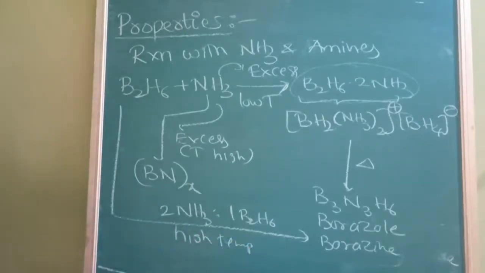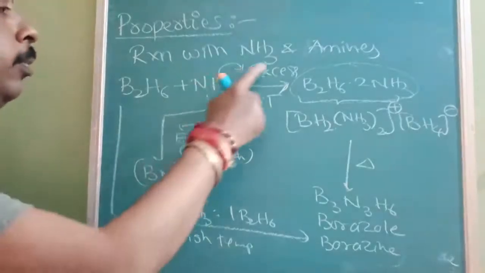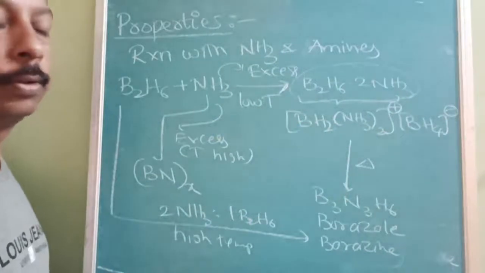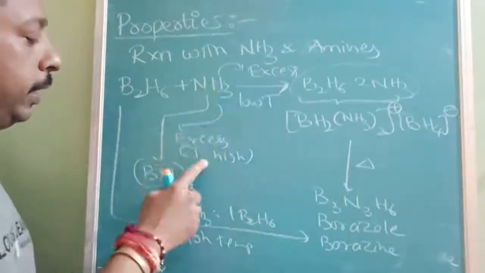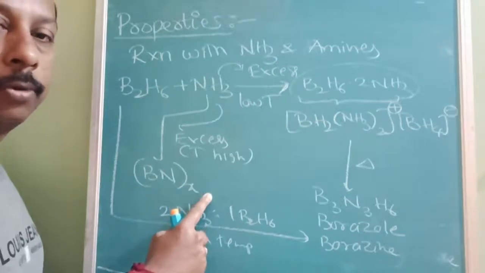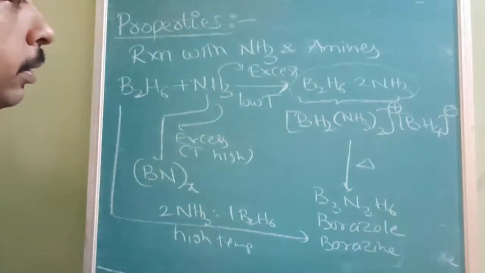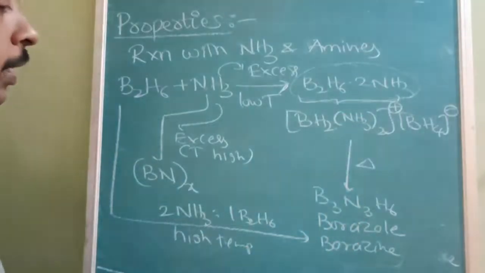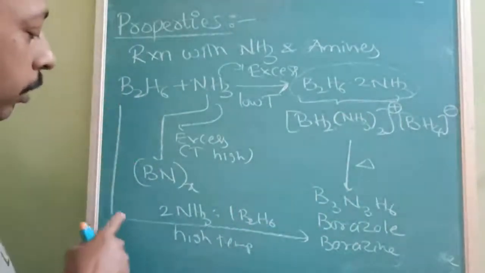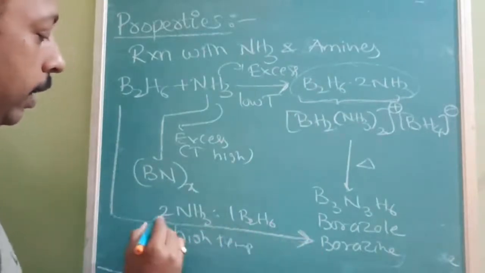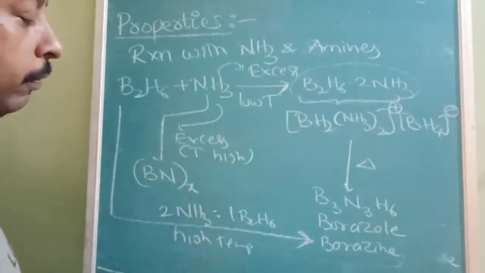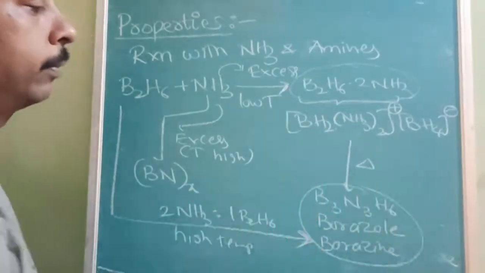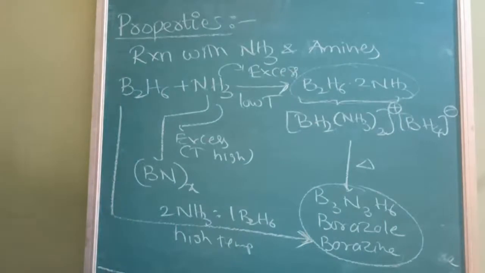Note it down very carefully. Different conditions: when ammonia is in excess but temperature is low, this is formed. When ammonia is in excess but temperature is high, boron nitride or inorganic graphite. This compound on heating again gives borazole or borazine or inorganic benzene. It can also be achieved by calculated reaction: 2 moles of ammonia and 1 mole of B2H6 at high temperature also give the same product. Note down.